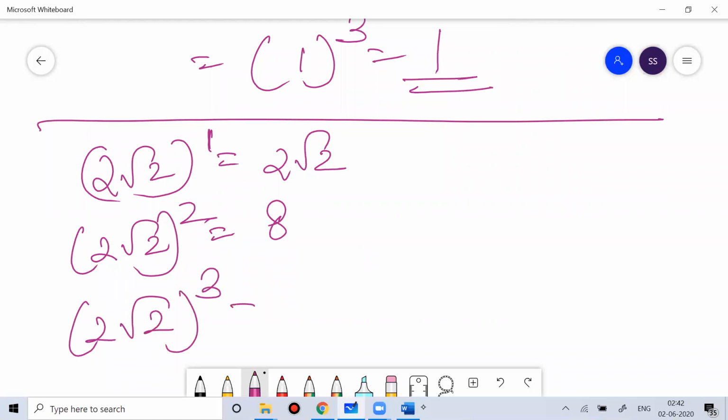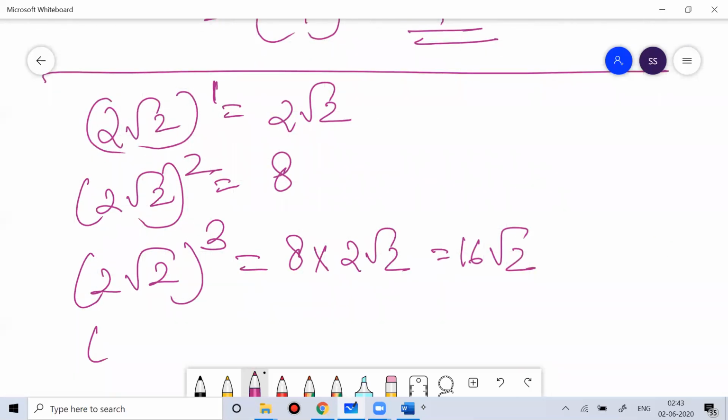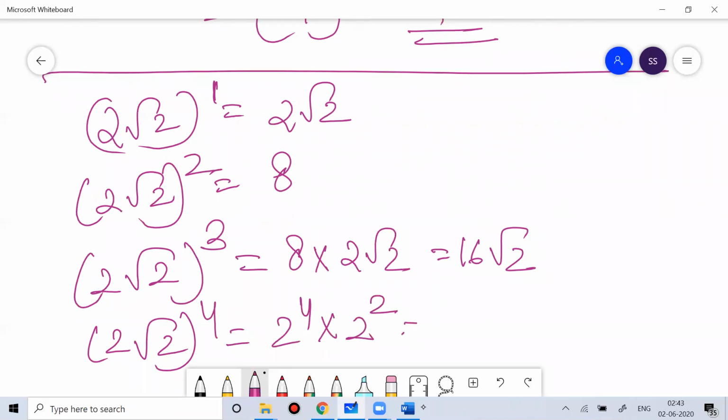What will you get? 2 root 2 to the power 3. 2 cube is 8. And root 2 cube is 2 root 2. So that will give you 16 root 2. Okay. Then 2 root 2 to the power 4. This is 2 to the power 4 into 2 square, which will give you 64.